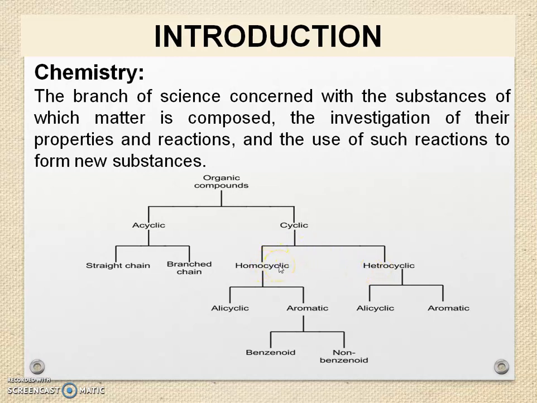Homocyclic compounds are divided into alicyclic and aromatic compounds, and aromatic compounds are finally divided into benzenoids and non-benzenoids. And heterocyclic compounds are divided into alicyclic and aromatic compounds.